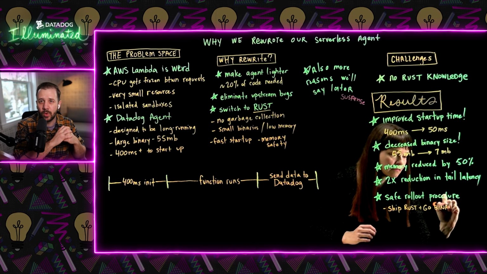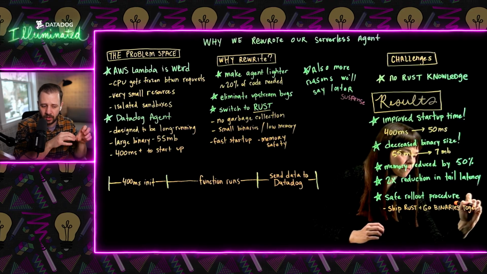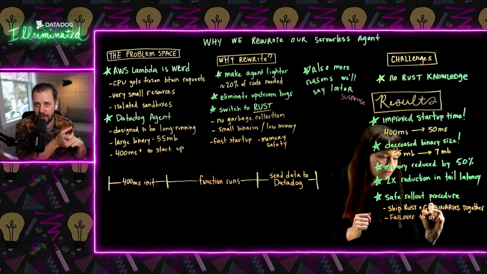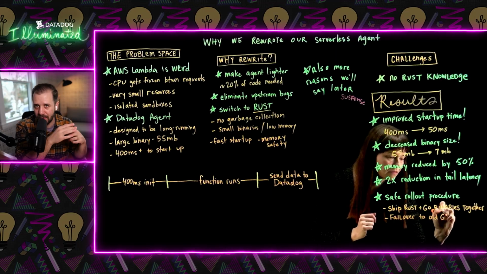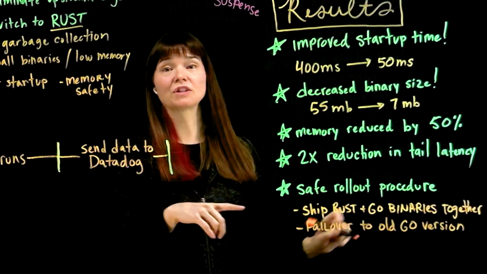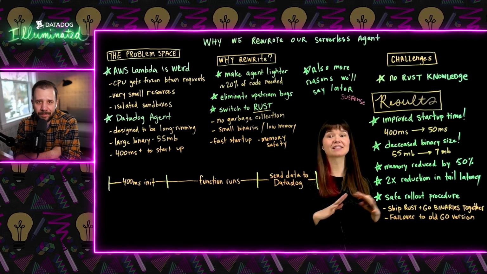That took some time. So when we detected that was the case, we would send a metric back to Datadog, and we would say, okay, we're failing over to the Go version for this reason. As we collected those reasons, we were able to rank what we needed to accomplish and implement that. And then we would remove that missing feature from the failover. Then we'd ship a new release, and we'd wait to see what the next thing was. So the idea wasn't to ship Rust and Go together permanently. It was just part of getting it started in the first place.